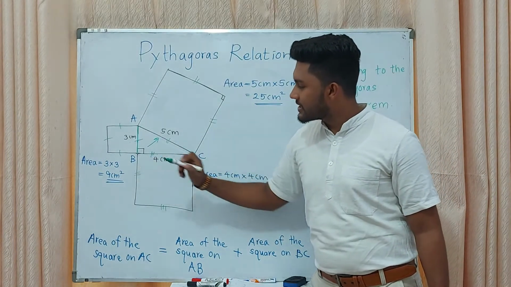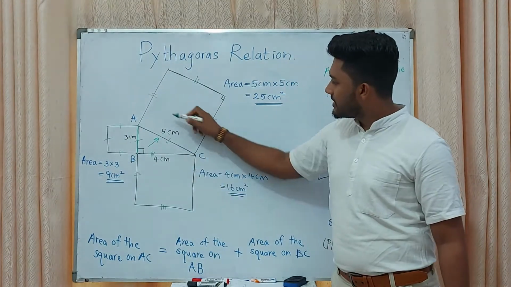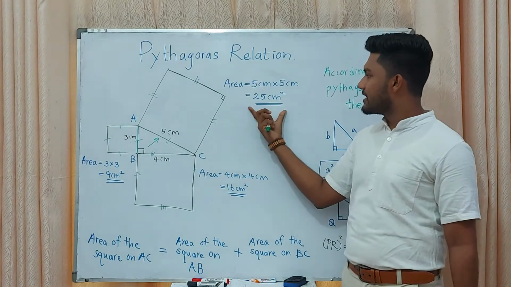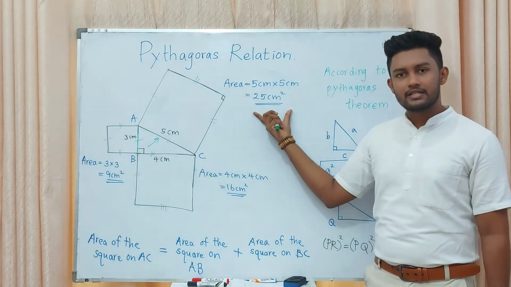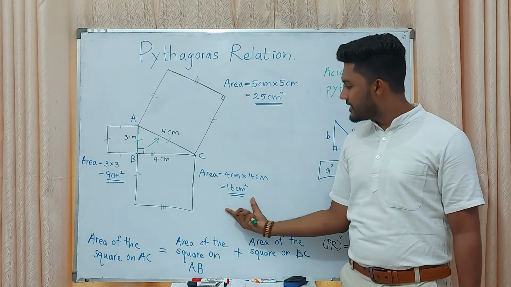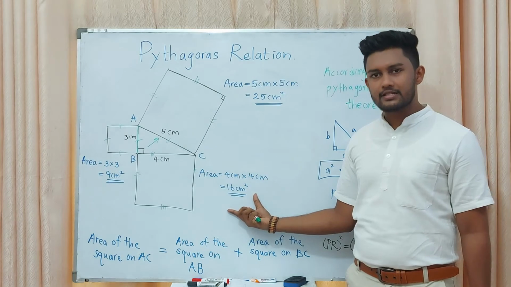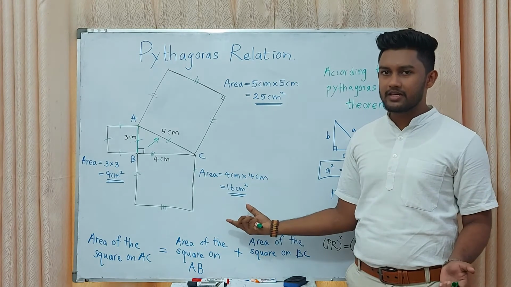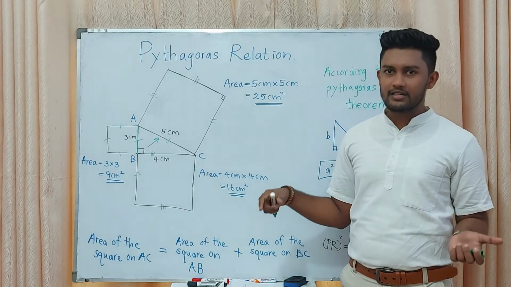Here we are considering the area of this square, and this square too. Then 5 centimeter into 5 centimeter, 25 centimeter square. Here the area is 4 into 4, 16 centimeter square. The unit of area is centimeter square, or if it is measured in meters, meter square.